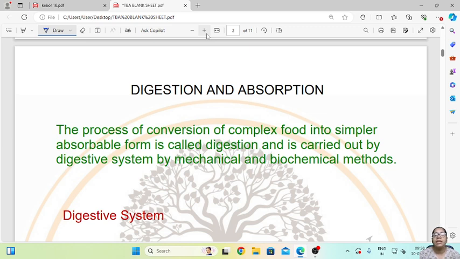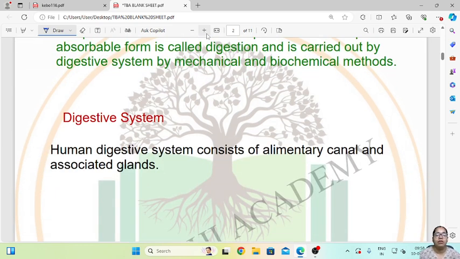So this is the meaning of the process of digestion. How does this digestion happen in our body, as in what carries out this process? The system that carries out this process is called the digestive system. The human digestive system consists of the alimentary canal and associated glands. We will see the digestive system in detail now.